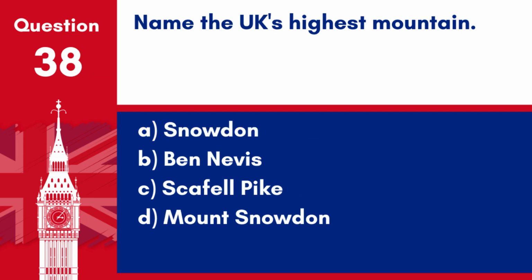Question 38. Name the UK's highest mountain. A. Snowdon. B. Ben Nevis. C. Scafell Pike. D. Mount Snowdon. Answer: B. Ben Nevis. Located in Scotland, Ben Nevis is the highest mountain in the British Isles.